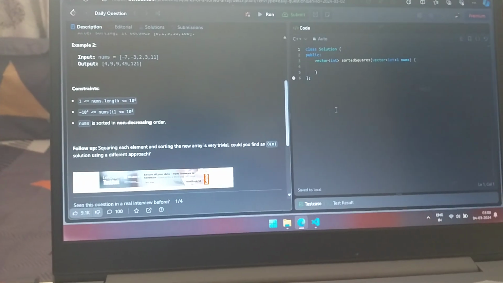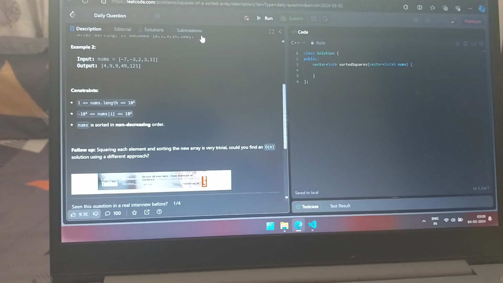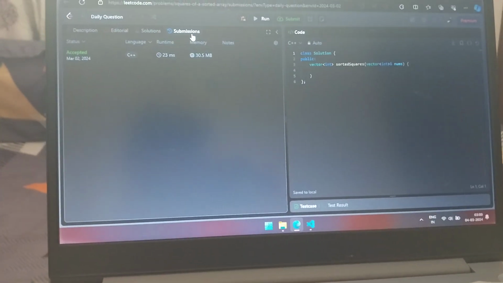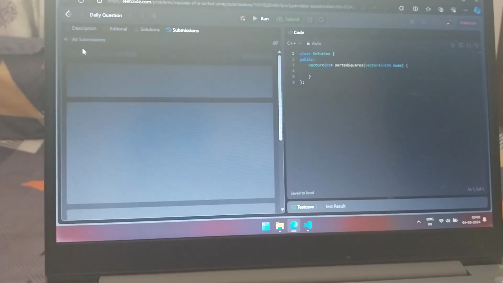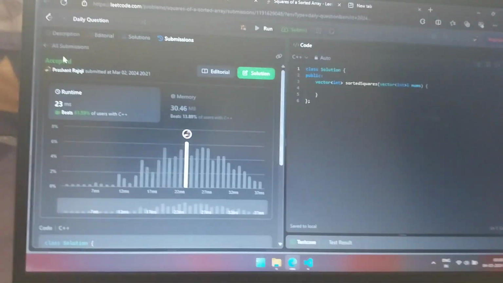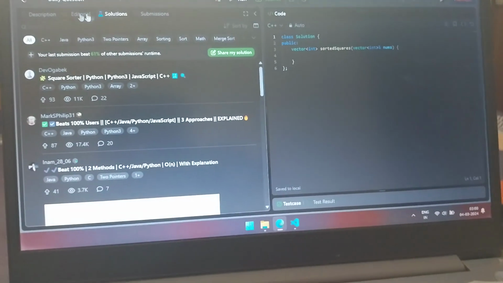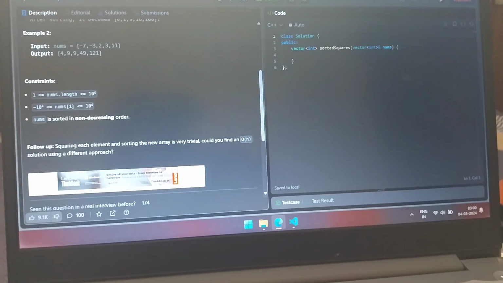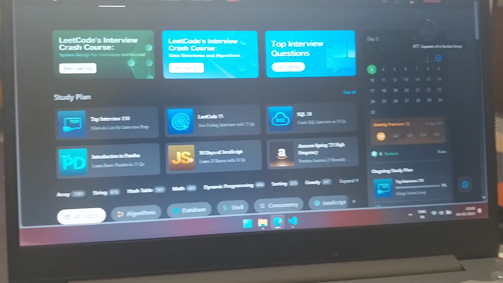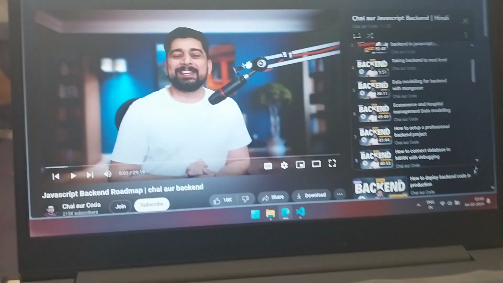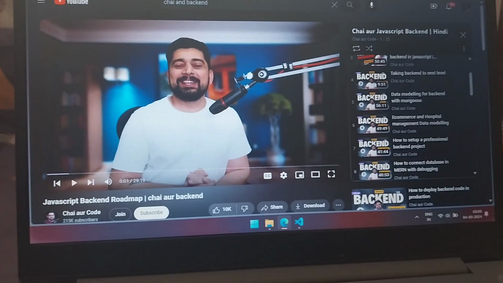I did not bother to do it in linear time complexity because it's not that much of a necessity, right? It's not that important to always optimize your solution. I just wanted to submit it anyhow. As I said, I did not get a lot of time yesterday, so I just submitted the brute force approach, right? And this was all about day 7, and I also watched this video, as I said. So this was all about day 7.